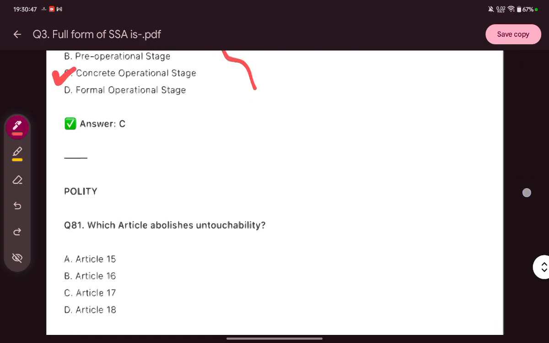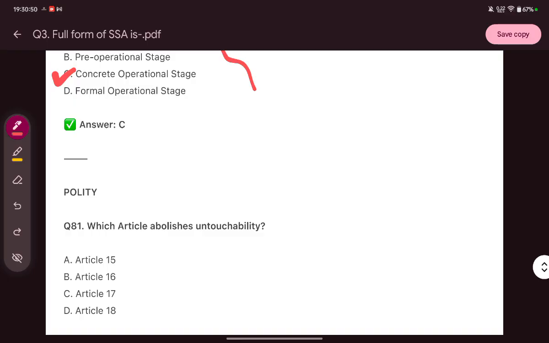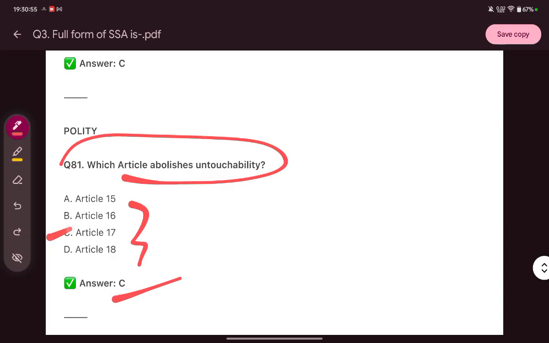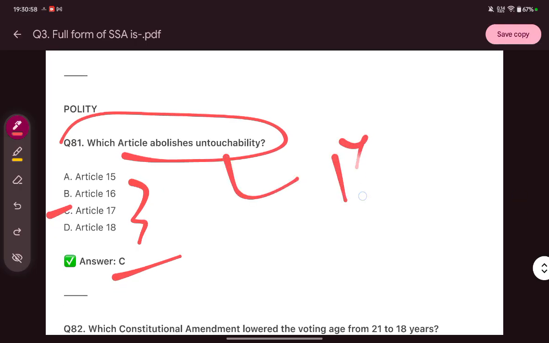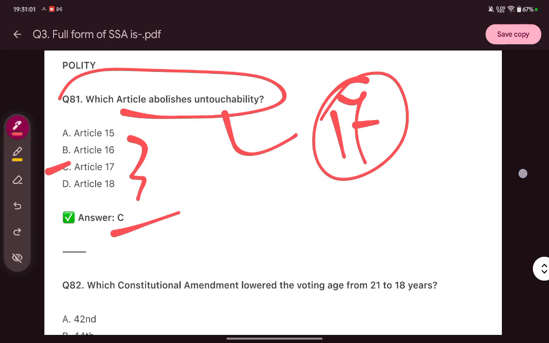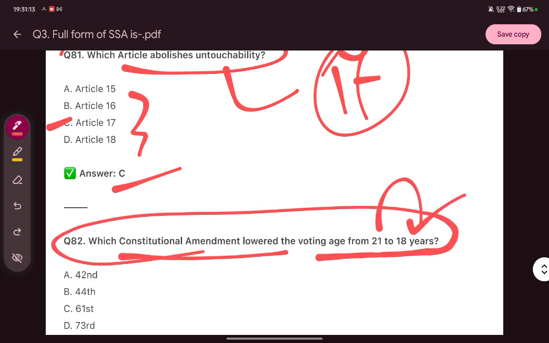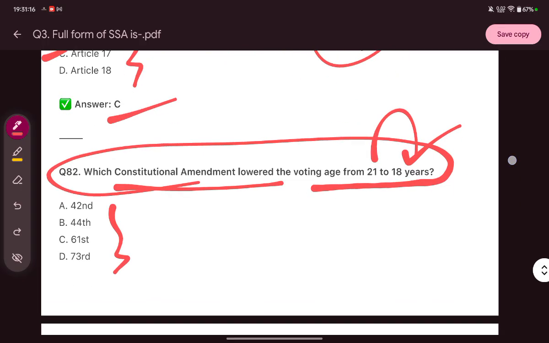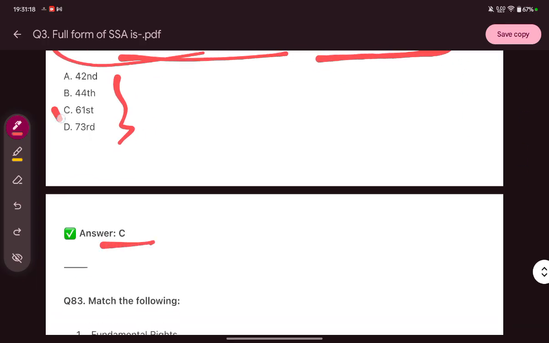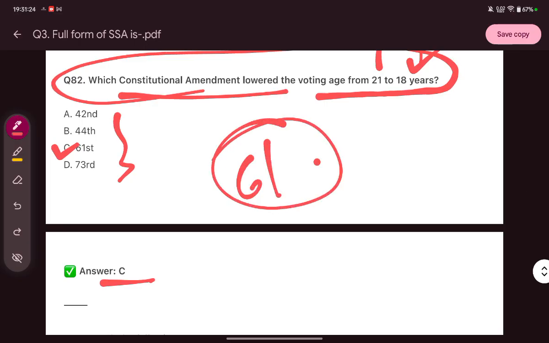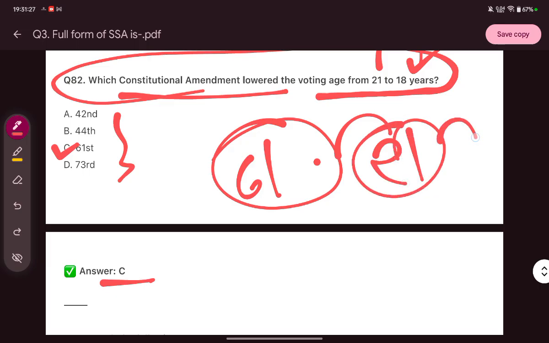Next, which article abolishes untouchability? The answer is C, that is Article 17. Untouchability is Article 17. Which constitutional amendment lowered the voting age from 21 to 18 years? It is C, that is 61st. The 61st Amendment lowered the voting age from 21 to 18 years.